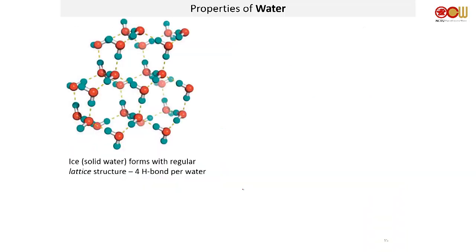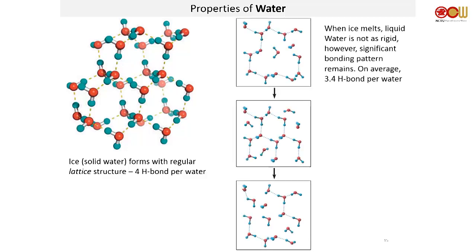Water in ice form, in the solid form, has a very regular lattice structure, which means that you have 4 hydrogen bonds per water. Okay, it's very stable, a very nice structure. However, as you know, ice floats on water. That is because when you have liquid water, you don't end up with 4 hydrogen bonds. You end up with approximately 3.5 hydrogen bonds per water.